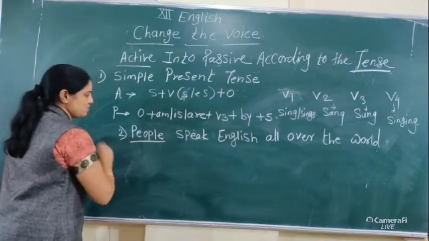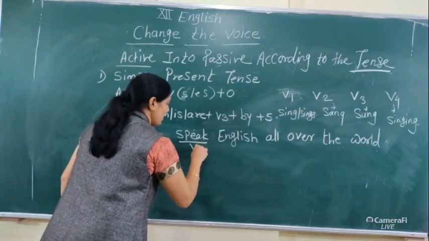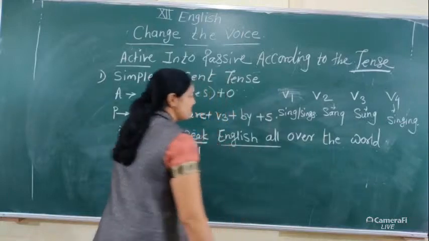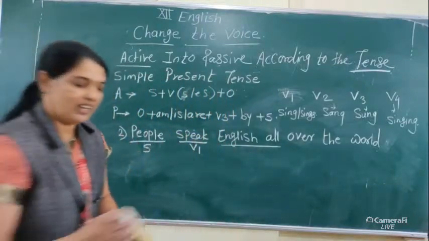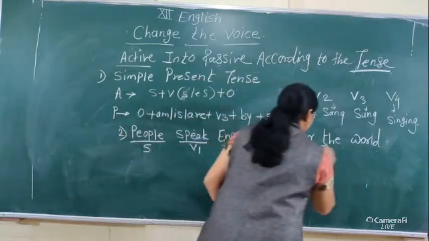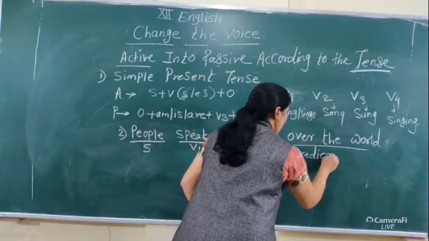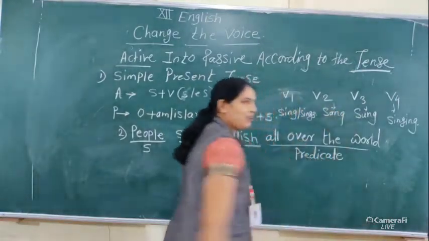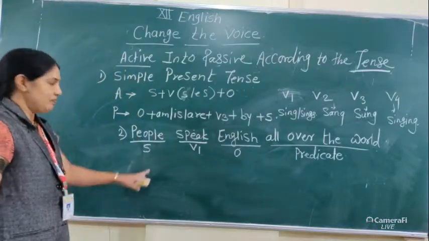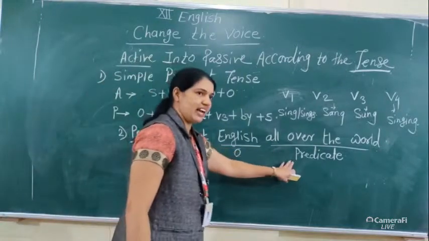Why? Because people is the subject, speak is V1, English is the object, and all over the world we call the predicate. You have learned the sentence pattern: subject, verb, object, and predicate.